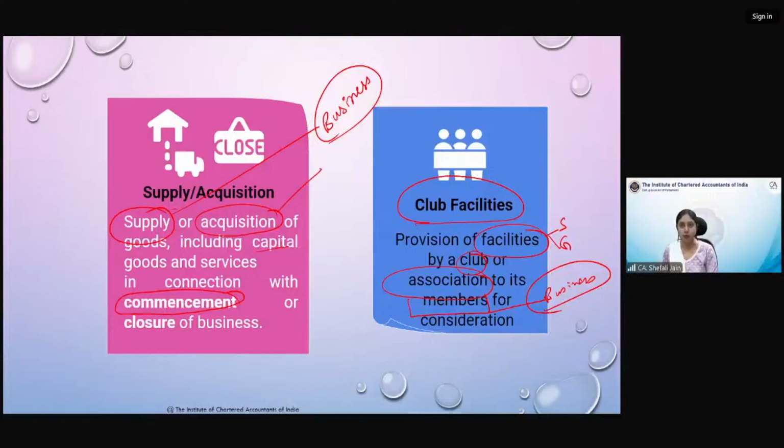An RWA can provide services and goods to its members, and in the same way the members can also provide services to the RWA. For example, depositing electricity bills: somebody has to do it, and the RWA is giving services to all the members. Now some members have taken this responsibility, 2-3 persons have said we will be depositing all the bills. So actually they are providing service to the RWA. So both ways it will go, and that will be considered as supply, business, sorry.